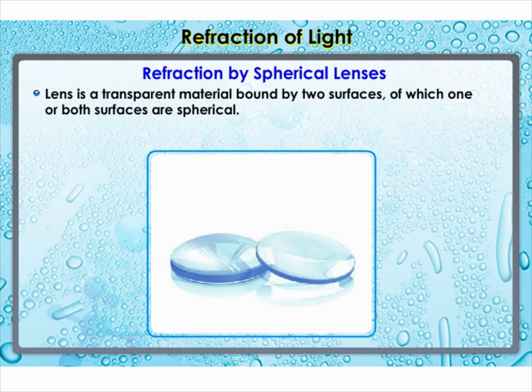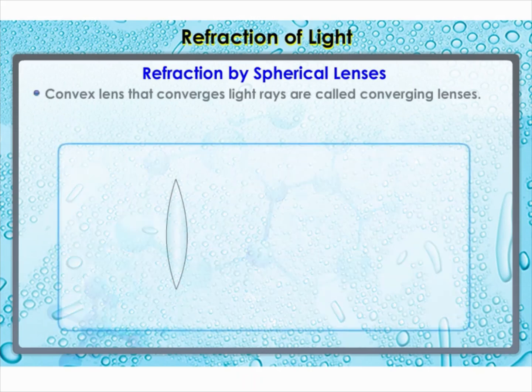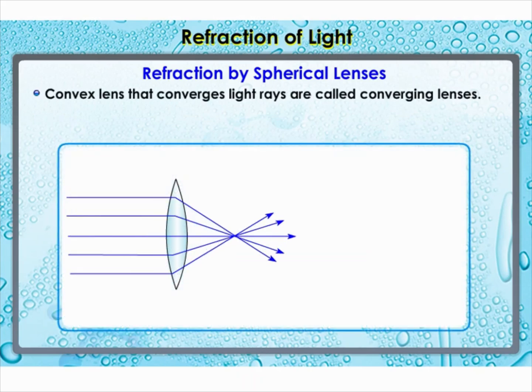A lens may have two spherical surfaces bulging outwards. Such a lens is called a double convex lens. It's simply called a convex lens. It's thicker at the middle as compared to the edges. A convex lens converges light rays as shown. Hence, convex lenses are called converging lenses.